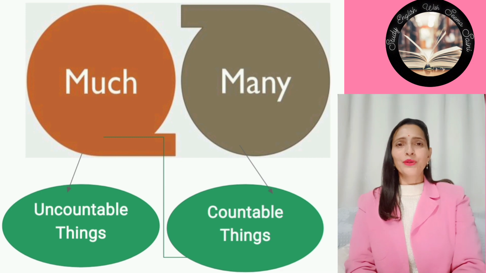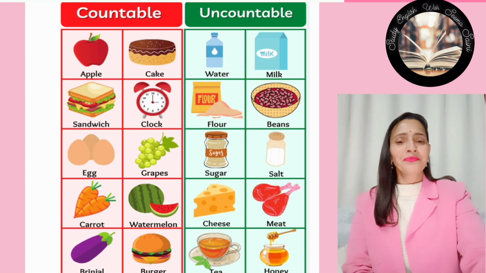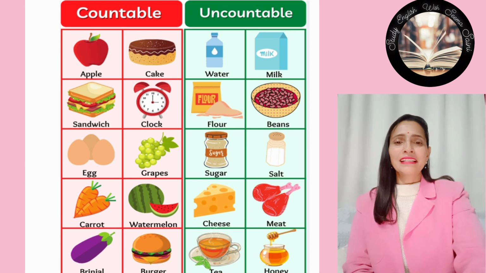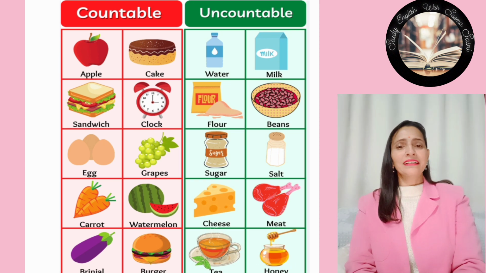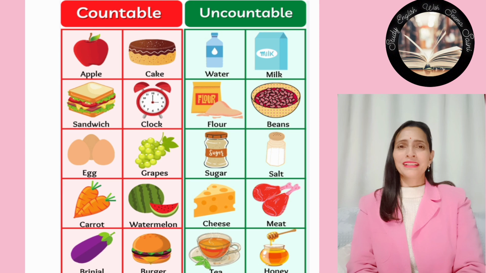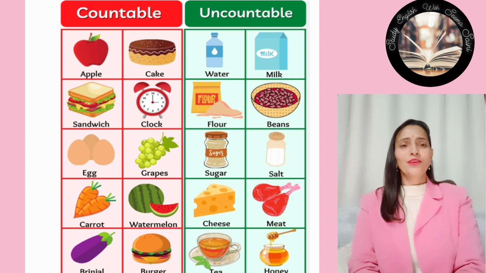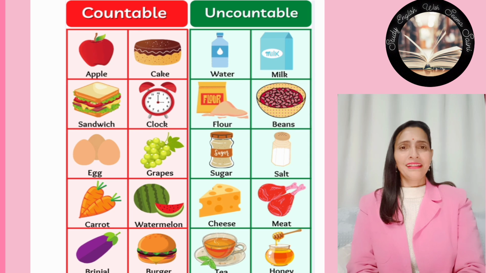Uncountable things are those things which we cannot count, okay? And countable things are those things which we can count, okay? Countable things, example, apple, cake, sandwich, clock, grapes, egg, carrot, watermelon, brinjal, burger, etc. Okay? Uncountable things are water, milk, flour, bean, sugar, salt, cheese, meat, tea, honey, etc.